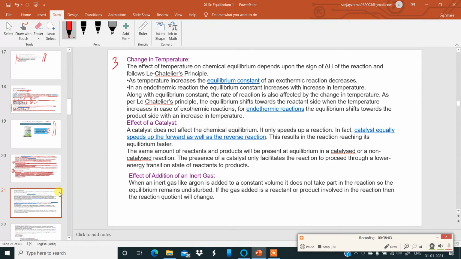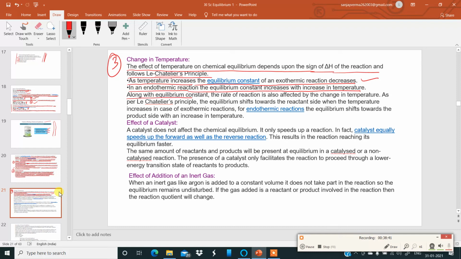Next one is change in temperature. The effect of temperature on chemical equilibrium depends upon the sign of delta H, enthalpy of the reaction, and follows Le Chatelier's principle. As temperature increases, the equilibrium constant of an exothermic reaction decreases. Remember this. It becomes less. In an endothermic reaction, the equilibrium constant increases with increase in temperature.